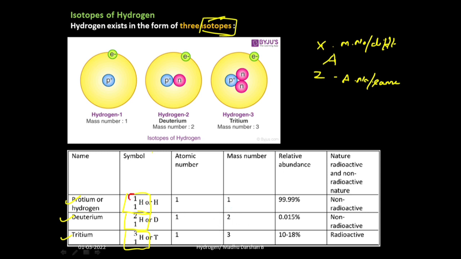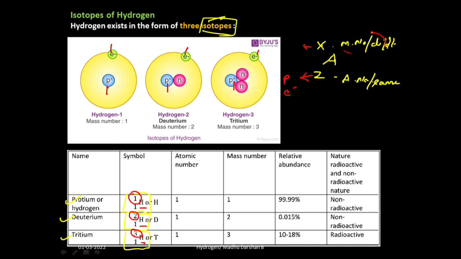See, in case of protium, mass number is 1, deuterium mass number is 2, and tritium mass number is 3. And we have the same atomic number: 1, 1, 1. I think you know what atomic number is. It is nothing but the number of protons or the number of electrons. In each hydrogen, the number of protons remains the same, 1, 1, 1, or the number of electrons remains the same, 1, 1, 1.